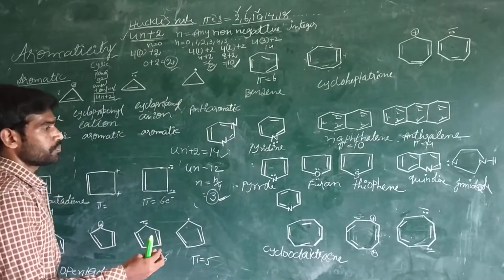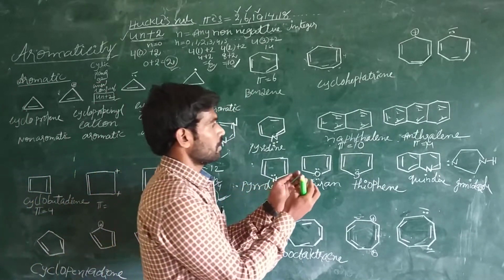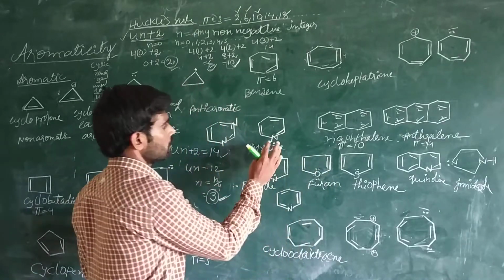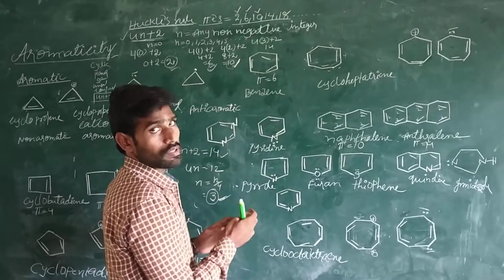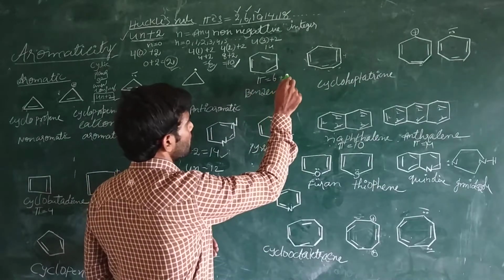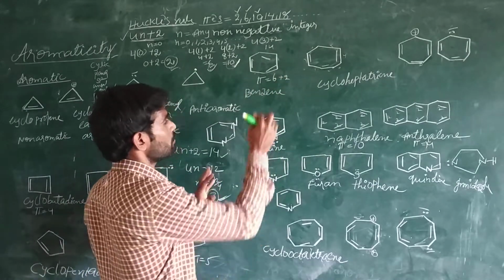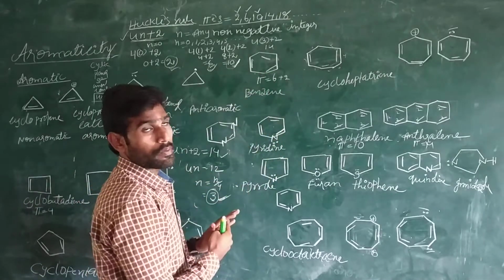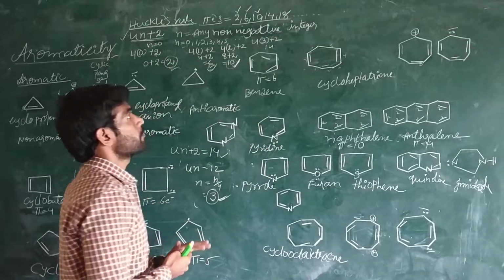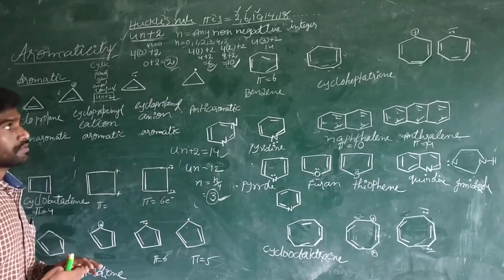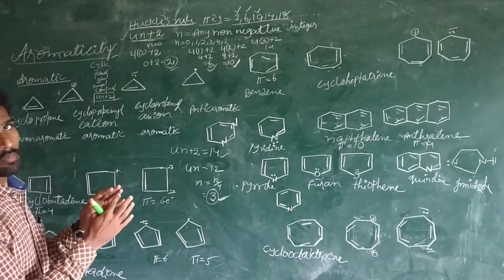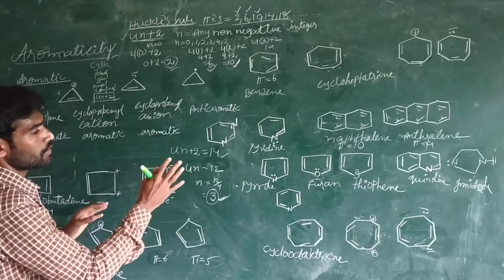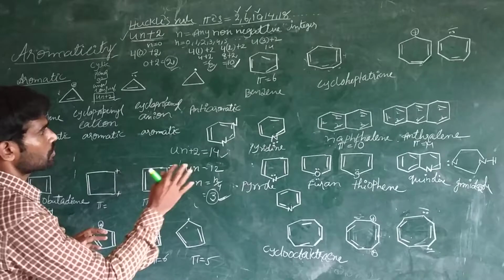We cannot pump in electrons as we like. For example, this benzene can accommodate only 6 electrons. Instead of 6 electrons, if you give 2 more electrons, it cannot take those extra 2 electrons. So that's why the Hückel rule explains how many electrons can be accommodated and how many electrons should be placed inside the ring for stability.